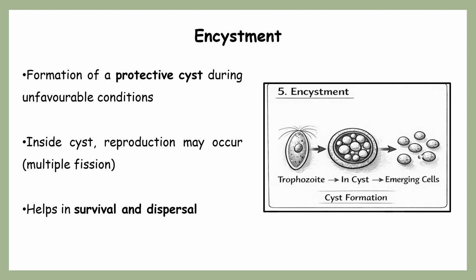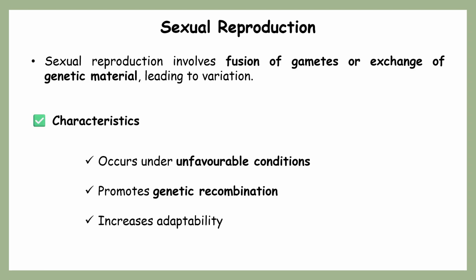Okay, so now we are moving to the next mode of reproduction, known as sexual reproduction. The main characteristics of sexual reproduction are the fusion of gametes as well as exchange of genetic material, right? Under what circumstances do protozoans go through this sexual method?